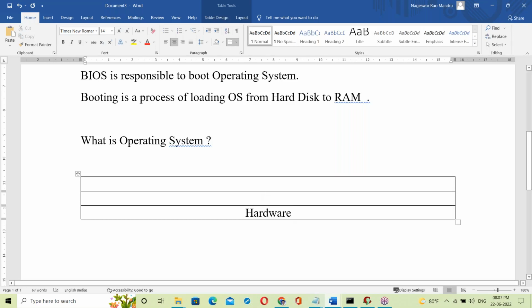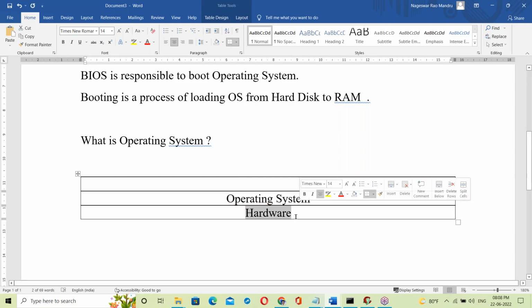On top of hardware, this is the OS, the operating system. On top of hardware, the OS is running.